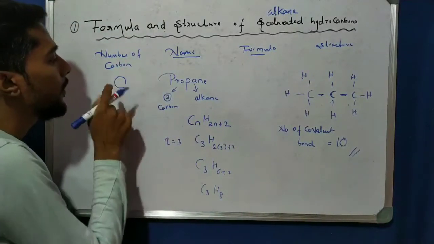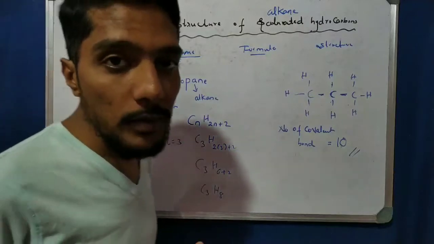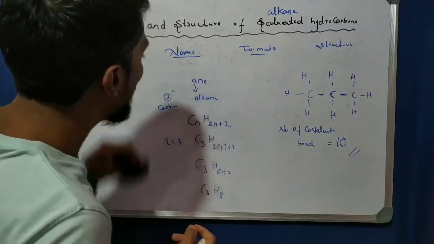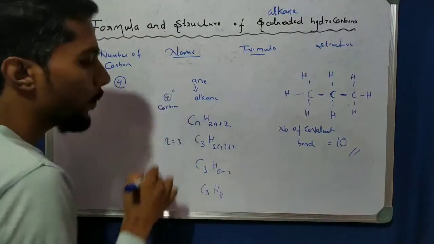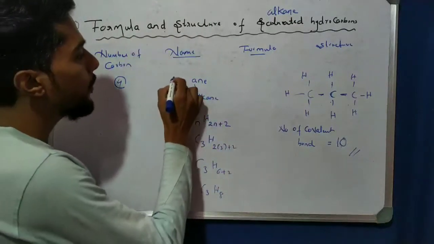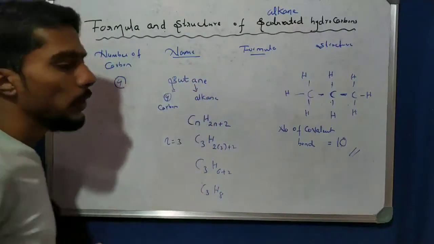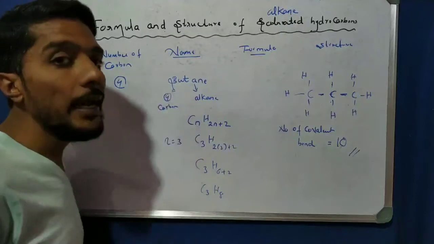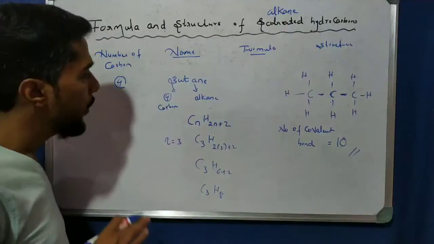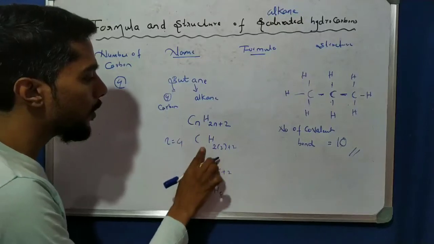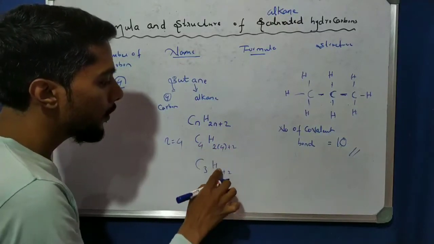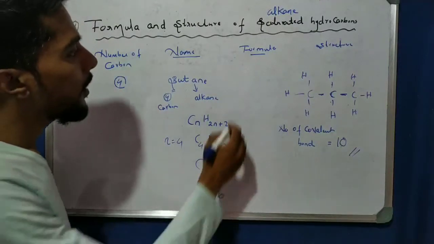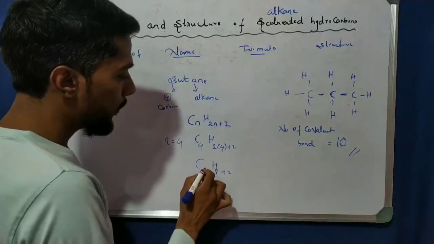If the number of carbons is 4, in that case the suffix is ANE as it is, but the prefix is but. If the number of carbons is 4, we call it but, not butt. And the last ANE, so it is butane, right? So but is for 4 carbons and ANE for alkane, so it is butane. Butane means how many carbons? 4 carbons. Now replace all the things: 4, so we get 8 and here we get 10.